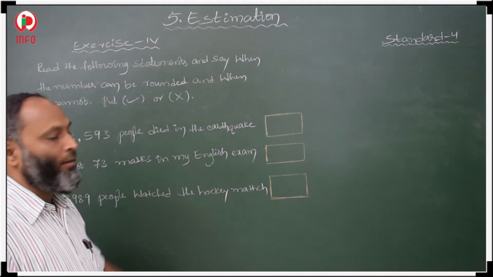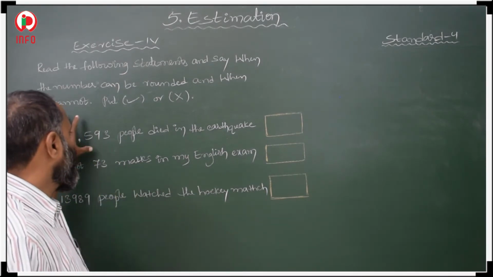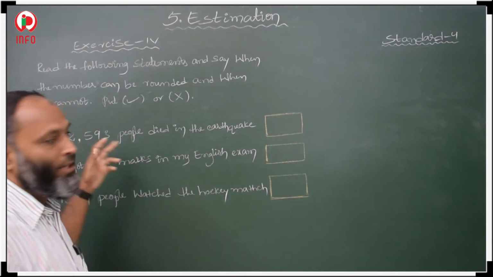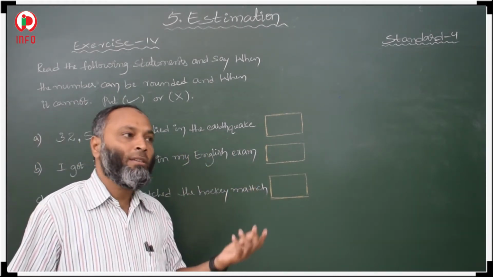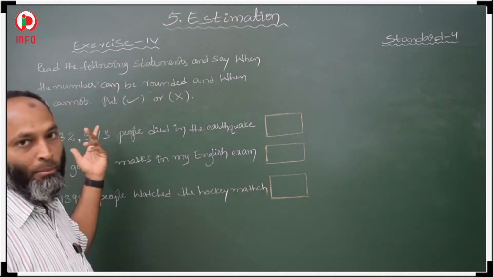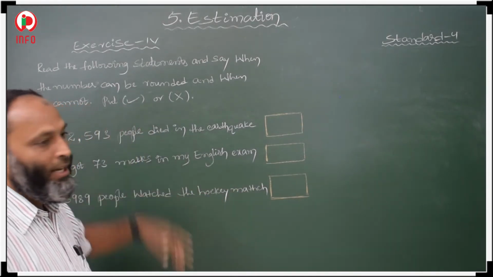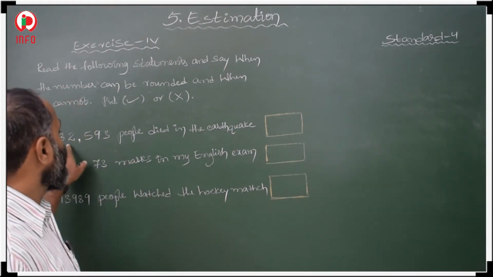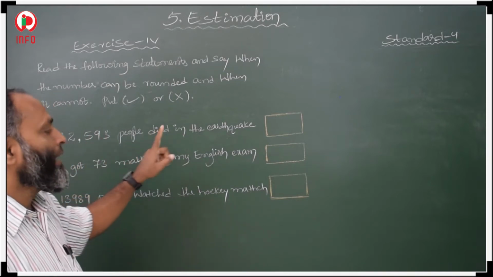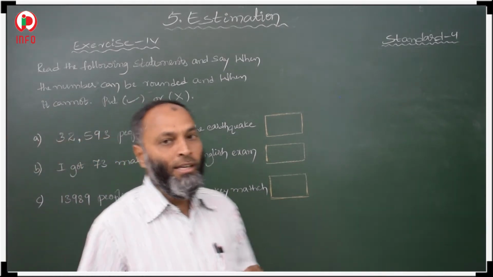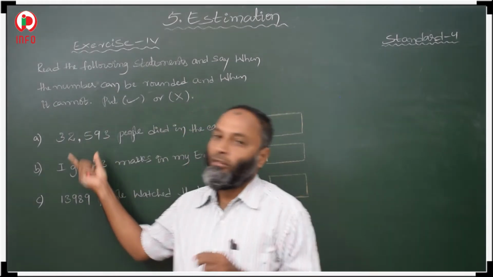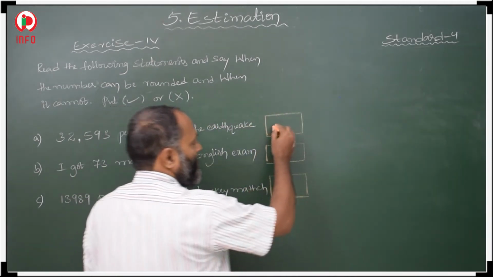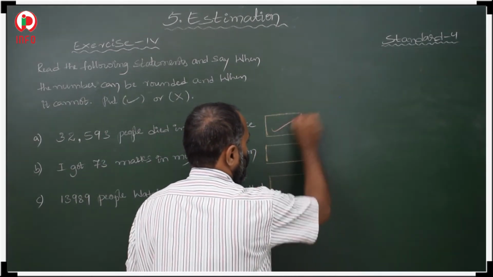32,593 people died in the earthquake. So this many people died. Sometimes counting is there, so it is near 33,000. So we can round this number. Rounding is possible in this case. 32,593 people died in the earthquake. These many people died, so this number of people we can round in this situation. So here it is correct.